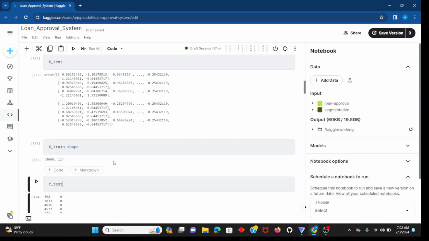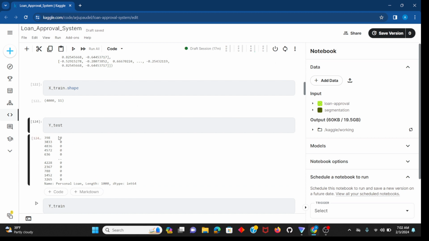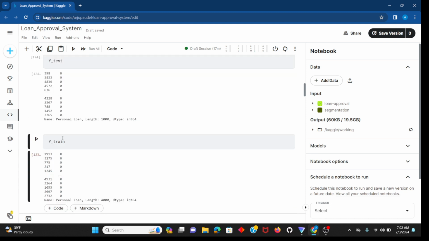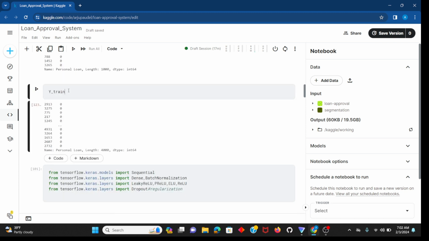This is our y_test, where zero means the person does not get the loan and one means the person gets the loan. And this is our y_train, where each index has just two values, zero or one.